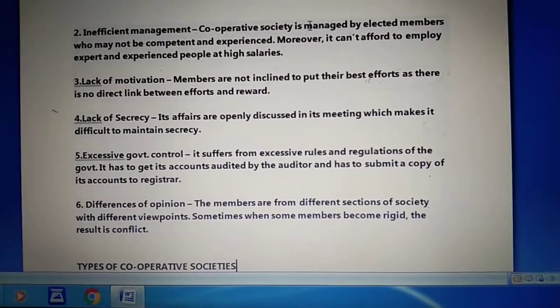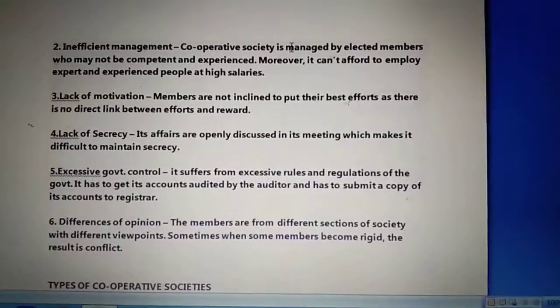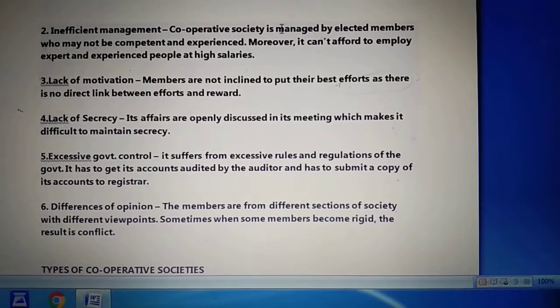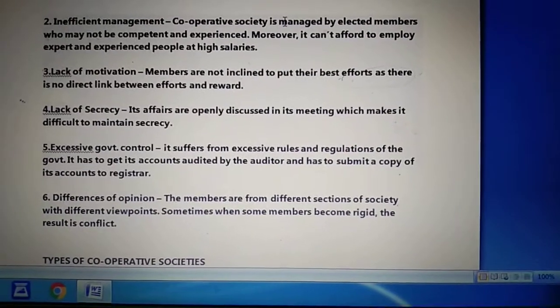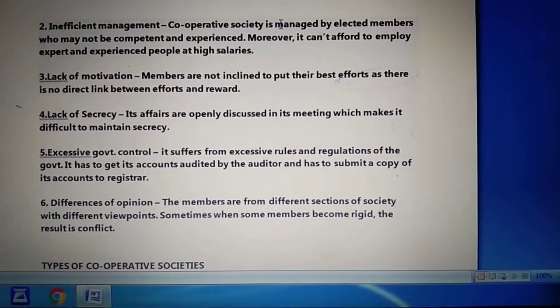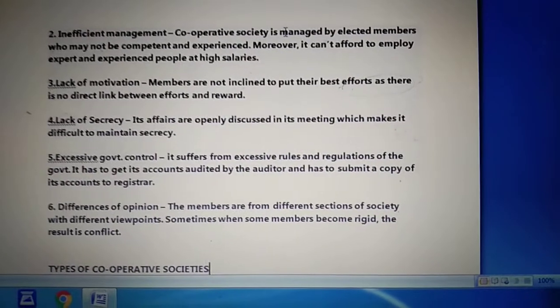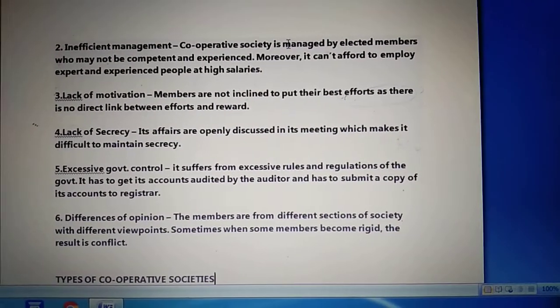So children, this was all about what a cooperative society is, what its features are, and what its advantages and disadvantages are. Students, in the next video we will start another topic of cooperative society, form of organization, and that will be types of cooperative society.